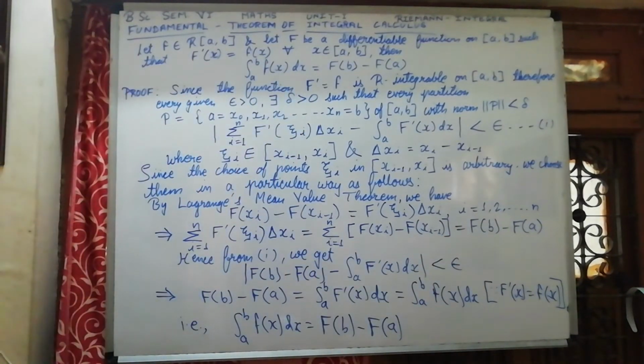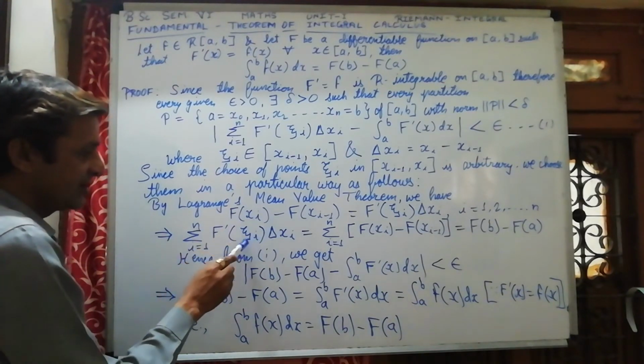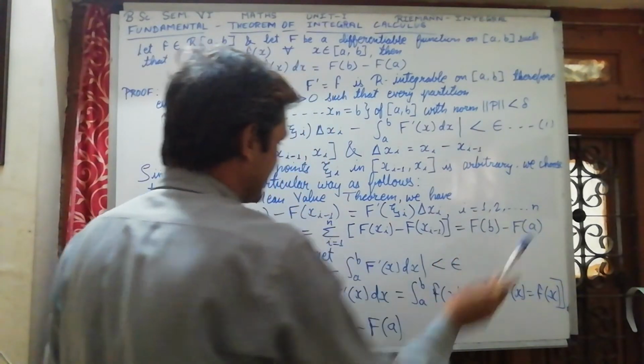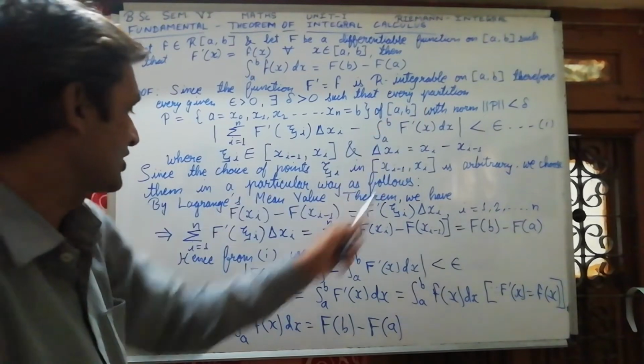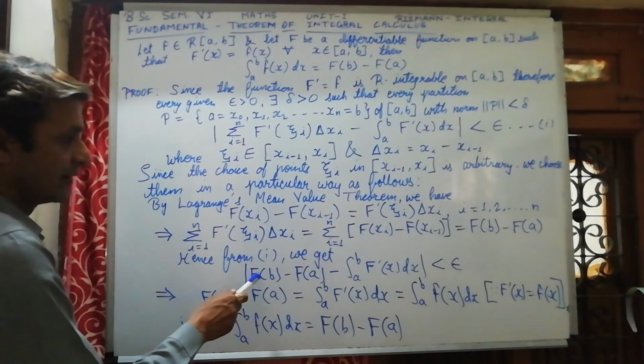So we concluded that summation i = 1 to n of F'(zeta i) delta xi is equal to F(b) minus F(a).